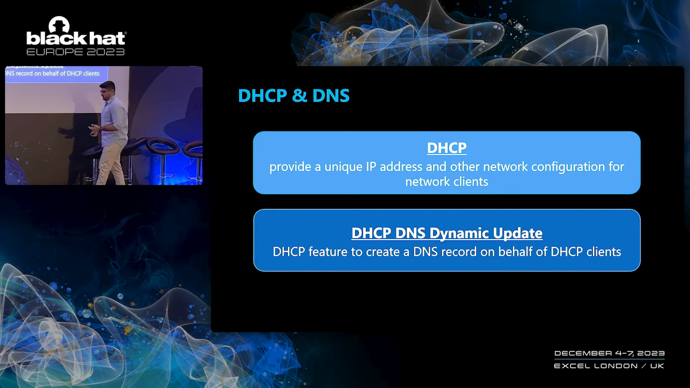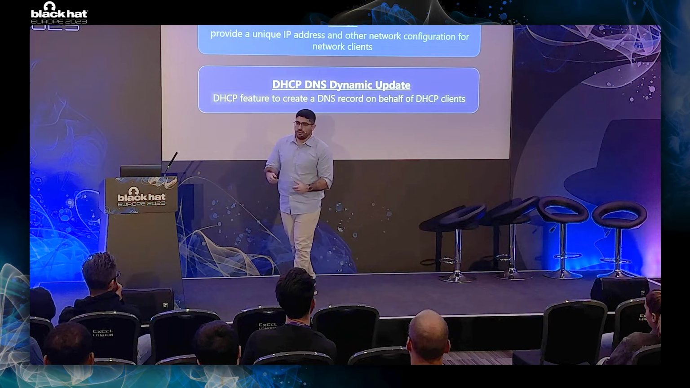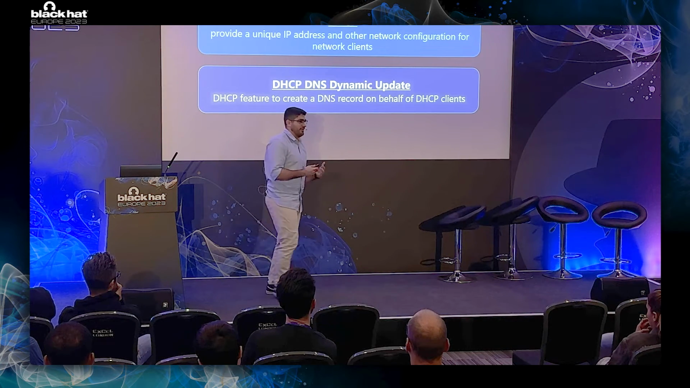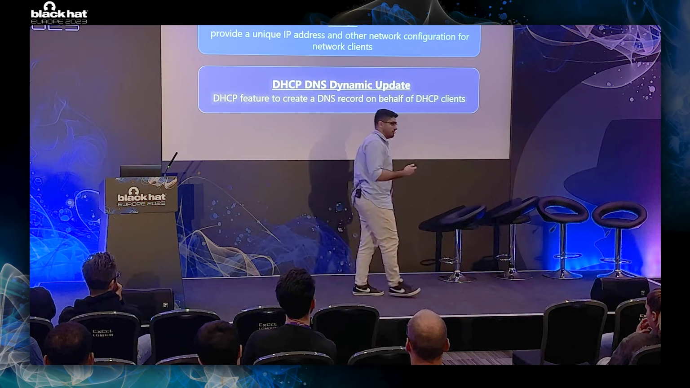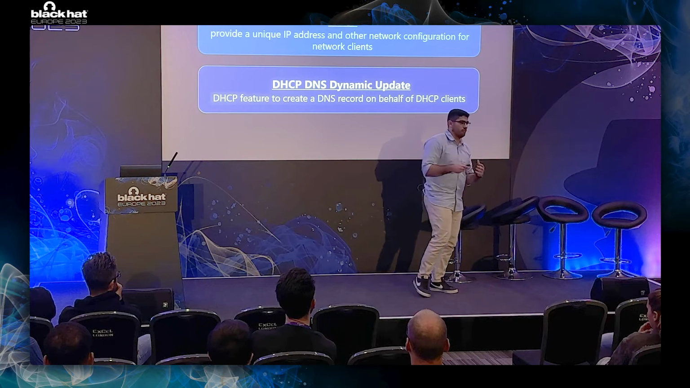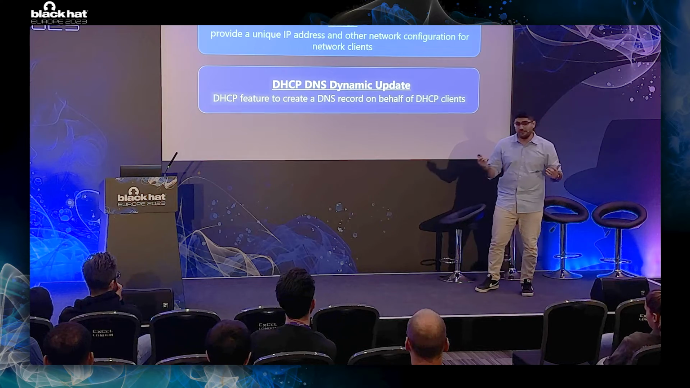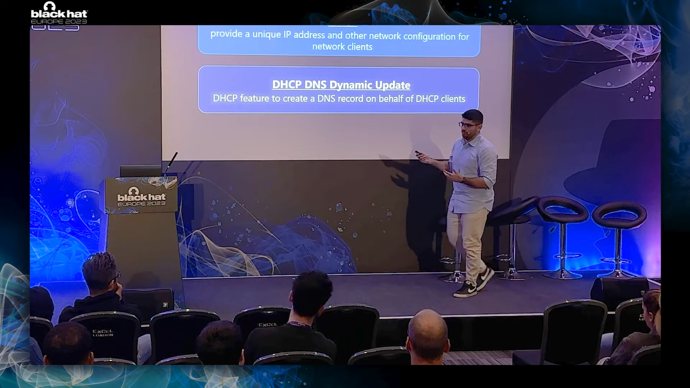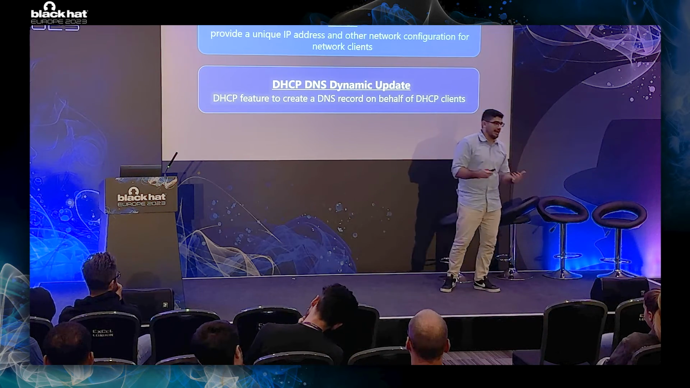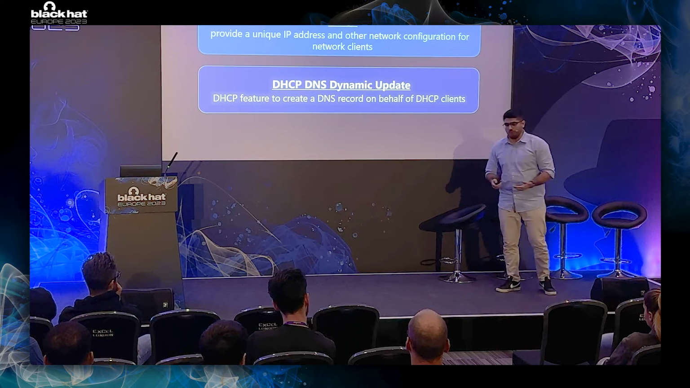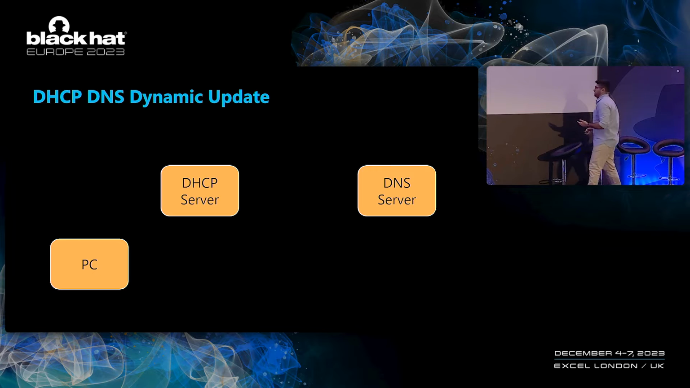So this is a DHCP feature that enables the DHCP client to inform the DHCP server of its DNS name or its FQDN and have the DHCP server create a DNS record for it. So the idea is that the DHCP server has just given a new IP address to this new host in the network, and we want other clients in the network to be able to access it. So the DHCP server creates a DNS record. Let's see how this process will look like.